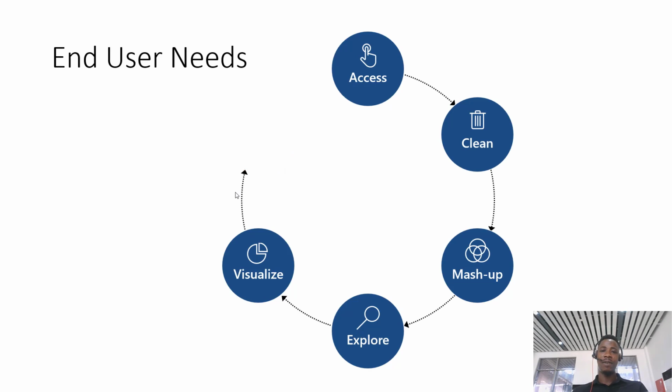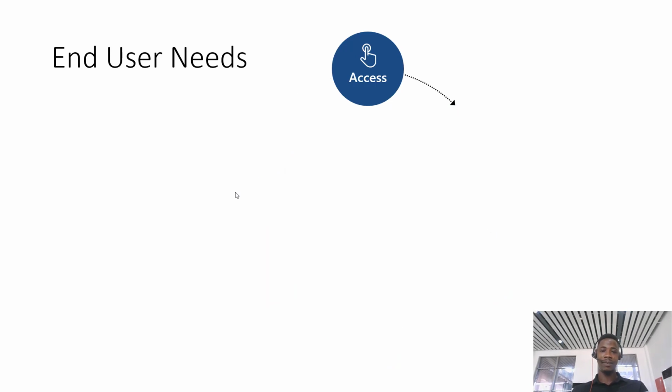The schedule starts from access, right? Access is the first thing. You need to access your data. Where is your data stored? Is my data stored in a local database? Is it stored in a cloud database? The first thing you need to do is to access your data.